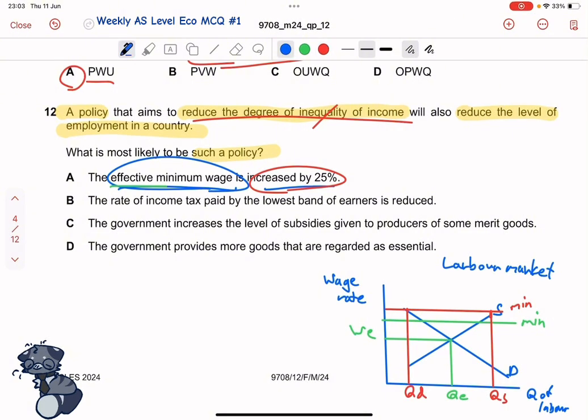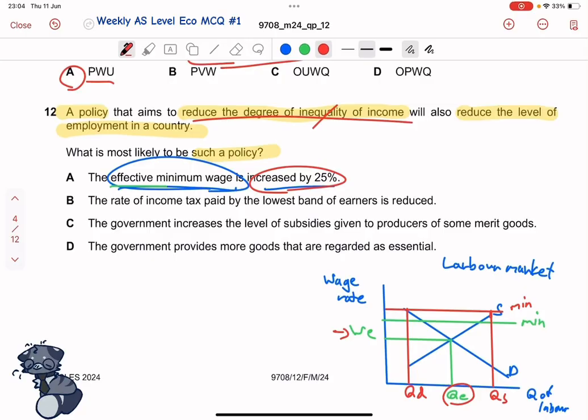Well, at this original equilibrium wage rate, we have this equilibrium quantity of labor. Because that is where the supply curve and demand curve of labor intersect, that is the amount of people employed, because the demand and the supply match up.